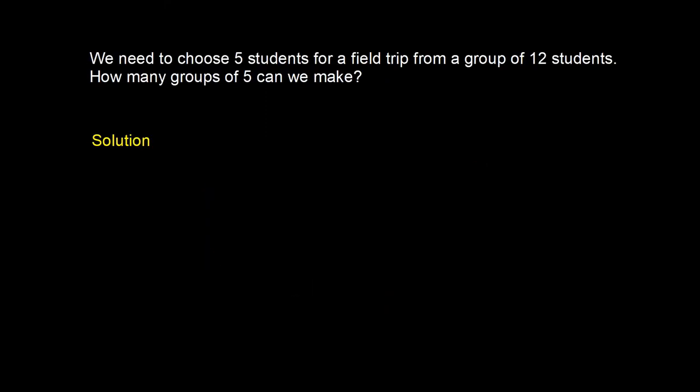Last example. If we have a group of 12 students and we need to select 5 of them for a field trip, how many groups of 5 can we make? Well, again, combinations. 12C5, so let me compute it, and we have 792.